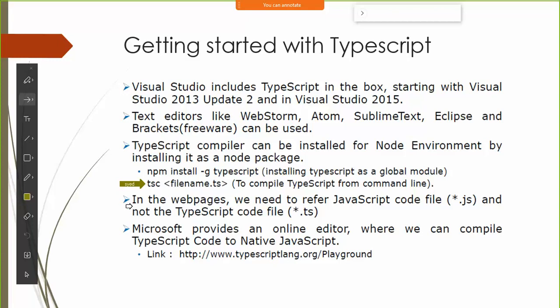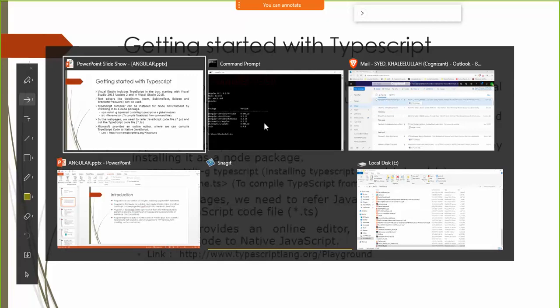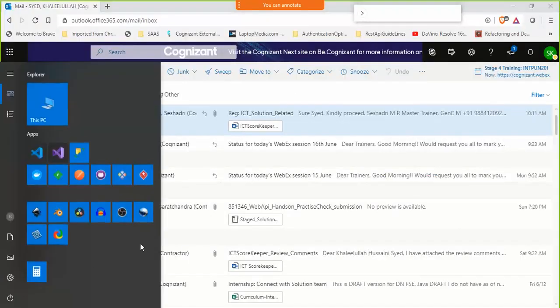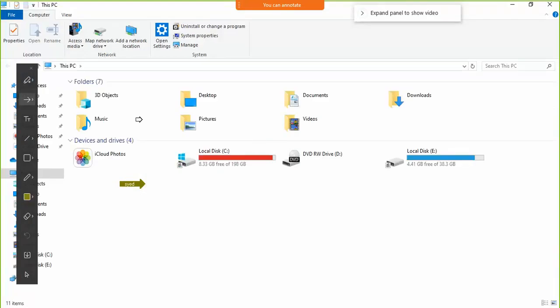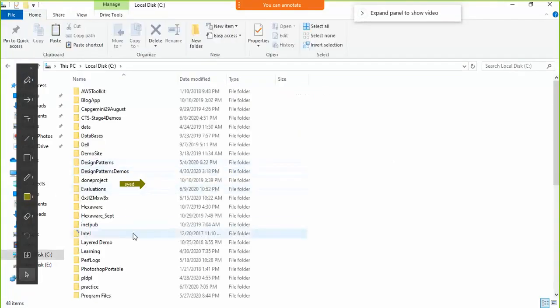And then you can go ahead and execute that JavaScript with the help of Node. So I'll just give you one small example. Okay, so let me go back here to my disk. It's totally full here.